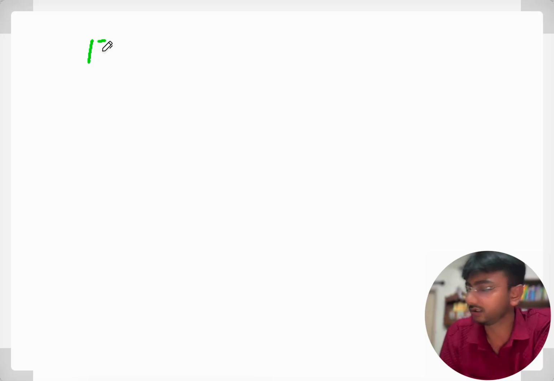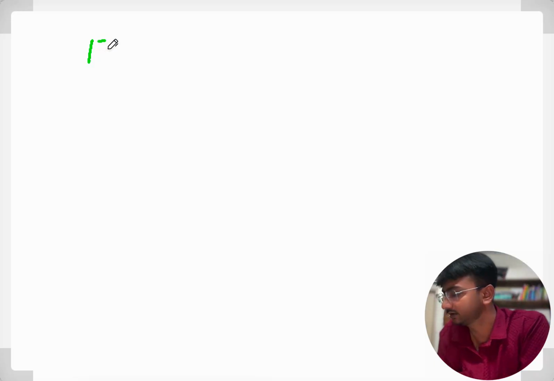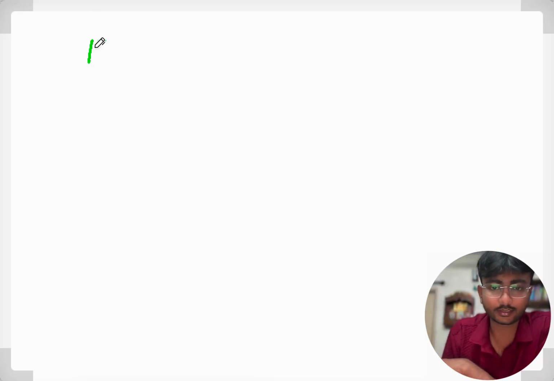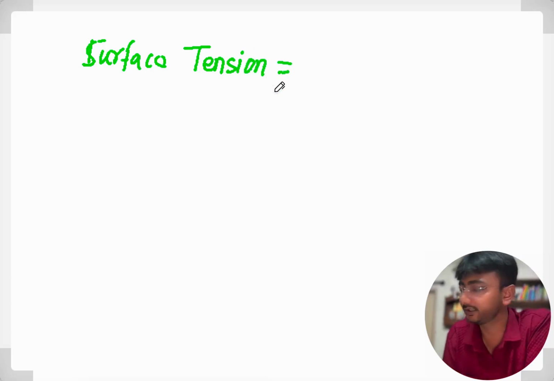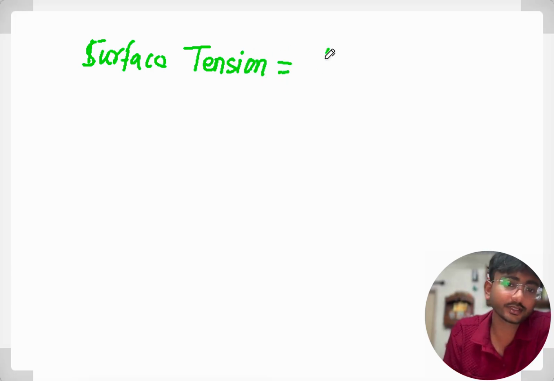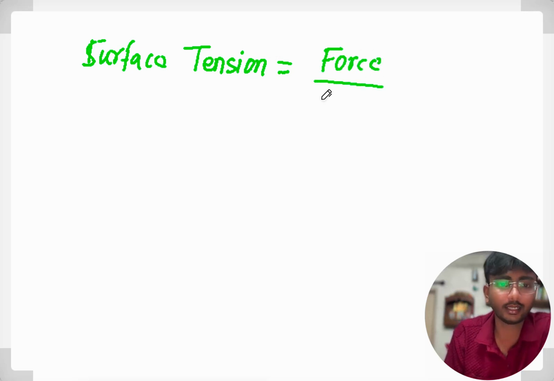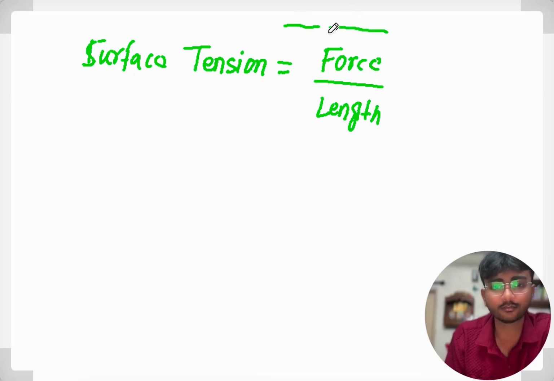You know that surface tension is what? Force upon length. So this is the formula for surface tension.